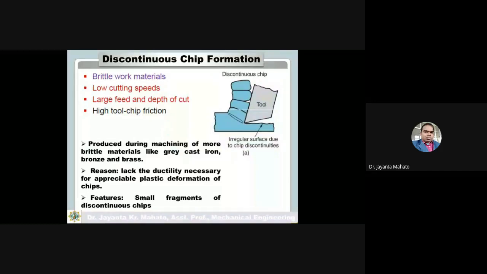So discontinuous chips will form in case of brittle material and due to cutting conditions like low cutting speeds, large feed and depth of cut, and high tool chip friction.